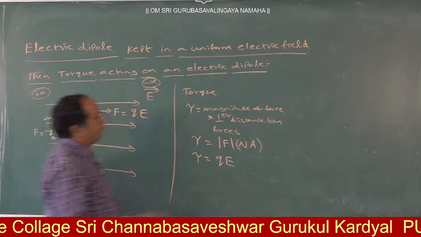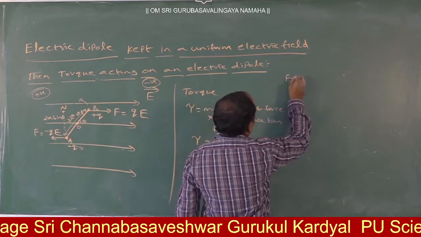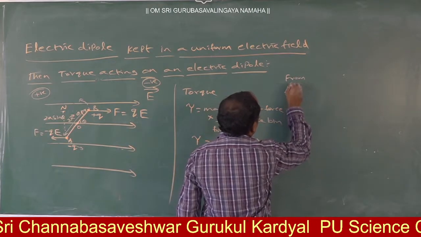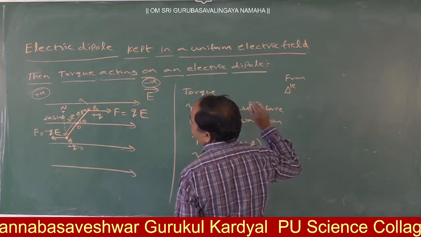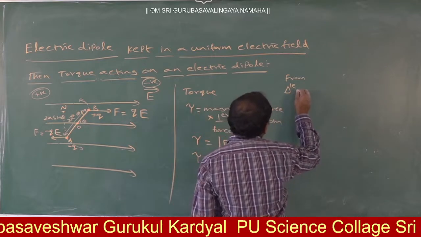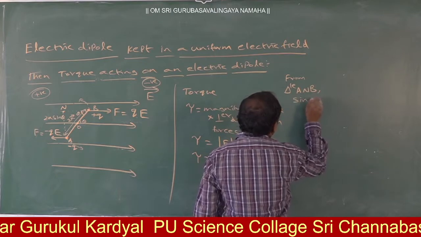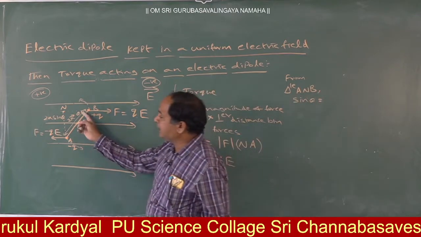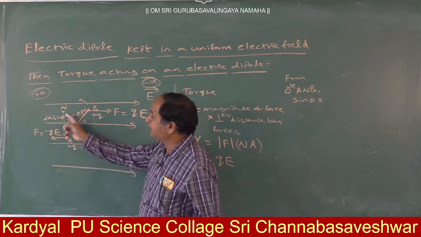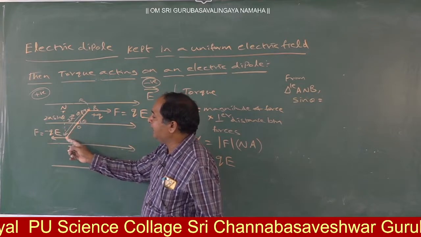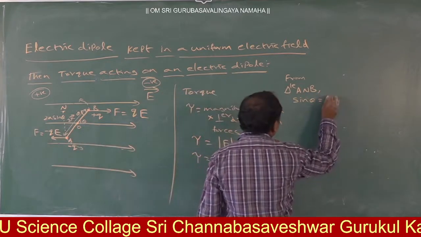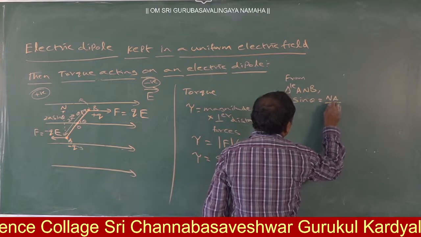Here from the right angle triangle ANB, sine theta is equal to the opposite side NA by the hypotenuse AB.